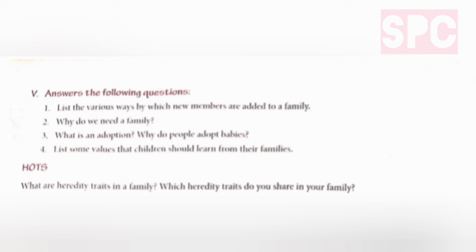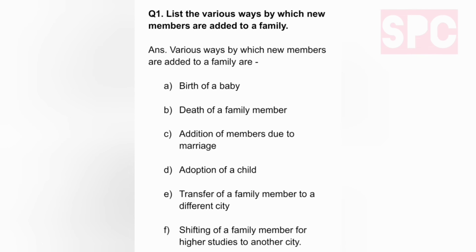Answer the following questions. Question number 1. List the various ways by which new members are added to a family. Answer. Various ways by which new members are added to a family are: A. Birth of a baby. B. Death of a family member. C. Addition of members due to marriage. D. Adoption of a child. E. Transfer of a family member to a different city. F. Shifting of a family member for higher studies to another city.